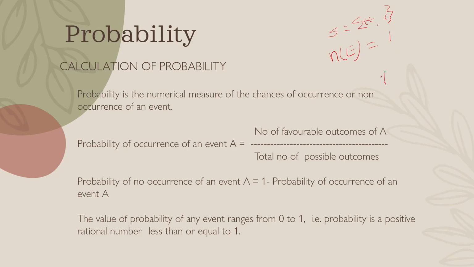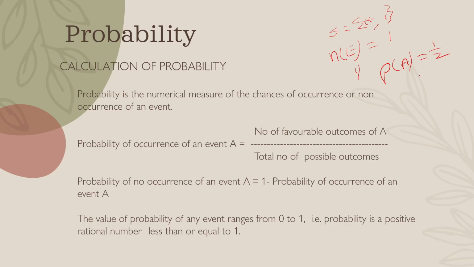So the probability of A, this is the notation for probability, is equal to 1 by 2. The number of favorable outcomes is 1, either heads or tails. This is how you represent the sample space, in flower brackets. We get favorable outcomes as 1 and the total sample space as 2. So the probability of tossing a single coin is 1 by 2.